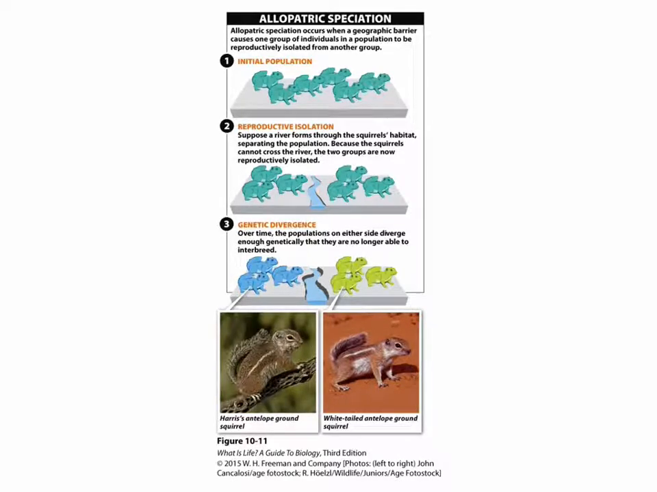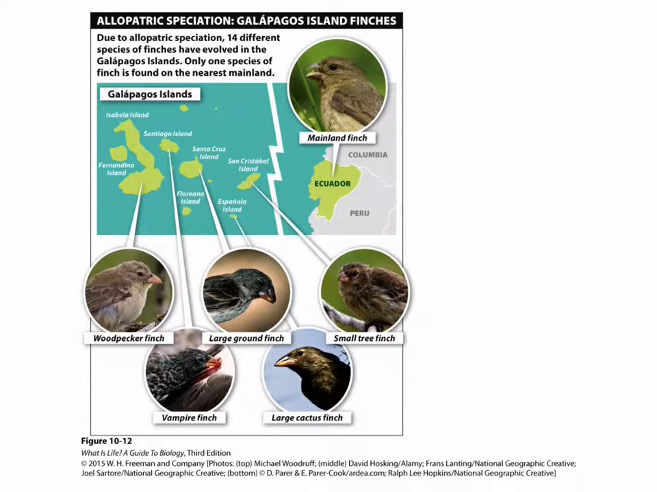Over time, we see that either side of the river has a distinct population, and they are no longer genetically the same. Eventually, these animals will not be able to interbreed, and we have two different species of ground squirrels evolve. Allopatric speciation is also common on islands.